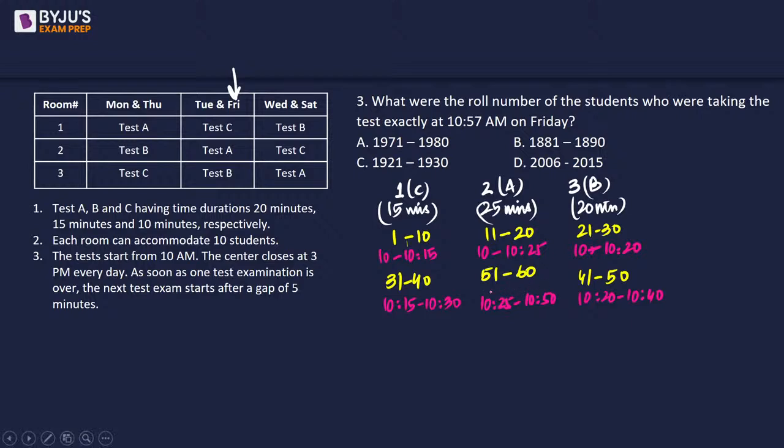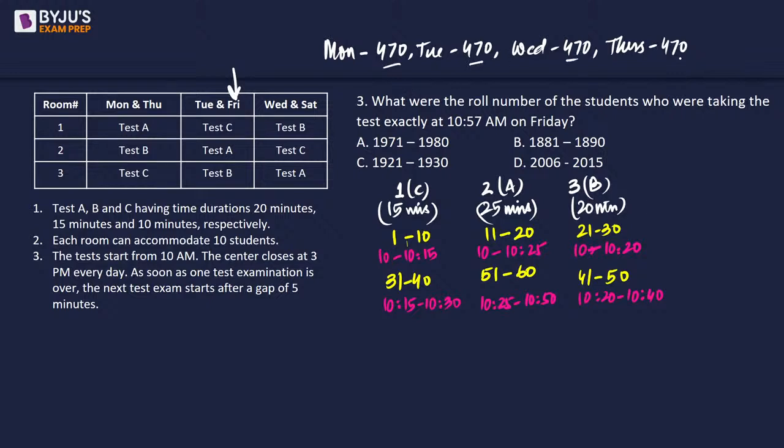Now, since this is Friday, if we talk about from the very beginning, on Monday, we have already seen 470 students will be writing the test. Then on Tuesday, again 470. On Wednesday, 470. And on Thursday, we will have another 470 students. So if we count the total number of students who have written the test before Friday, it's going to be 470 into 4, which is going to be 1600 plus 280. So 1880 roll numbers have already written the test up to Thursday.